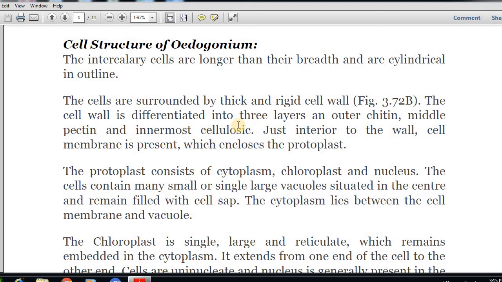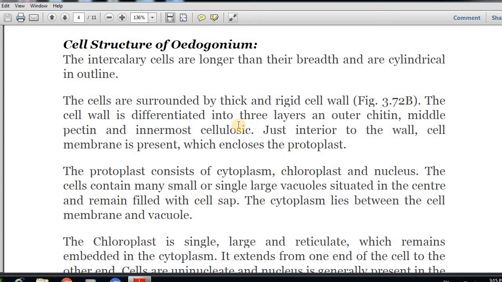Just interior to the wall, the cell membrane is present, which encloses the protoplast. The protoplast consists of cytoplasm, chloroplast and nucleus. The cells contain many small vacuoles or a single large vacuole situated in the center and filled with cell sap. The cytoplasm lies between the cell membrane and vacuole.